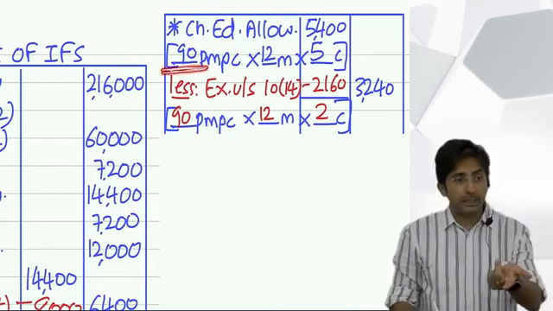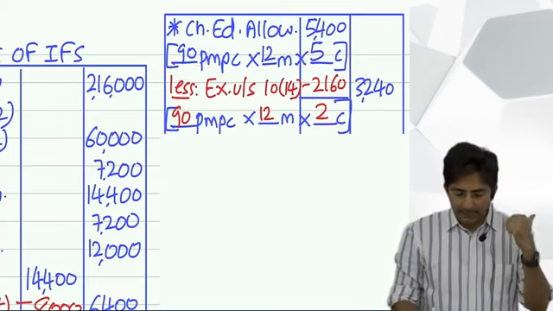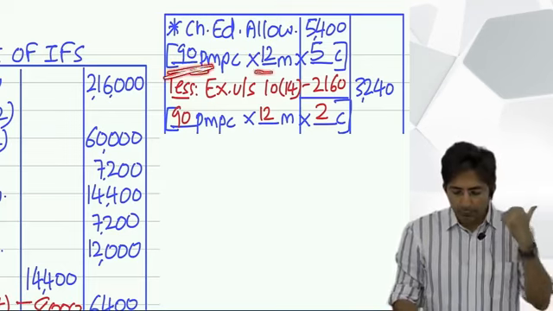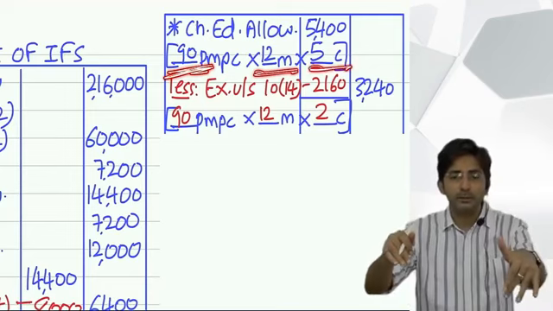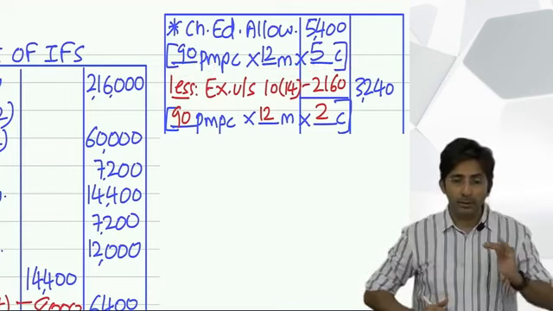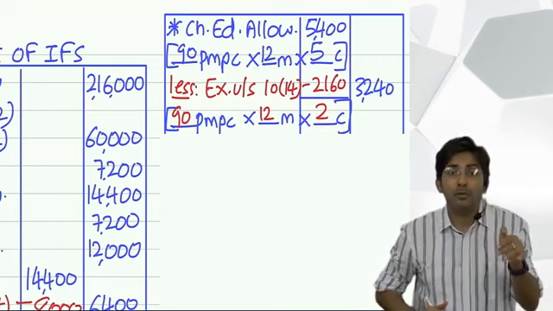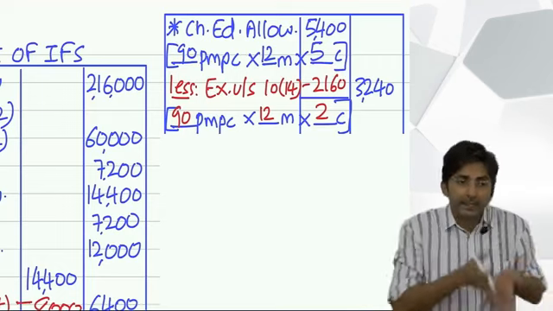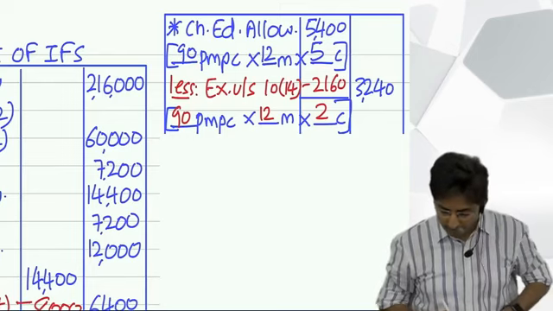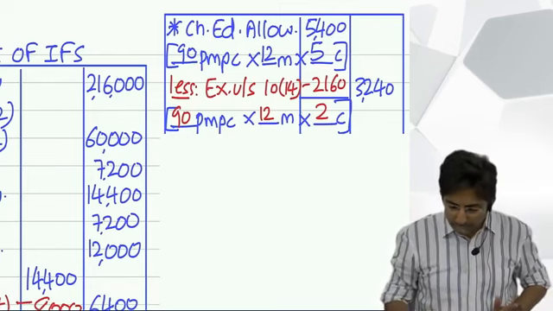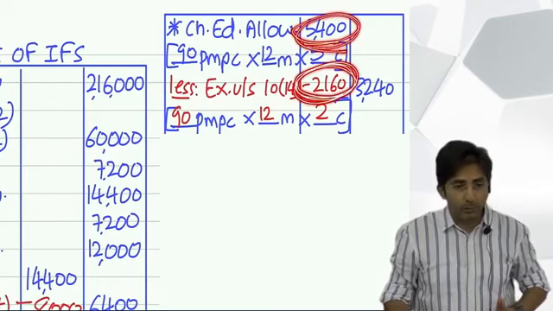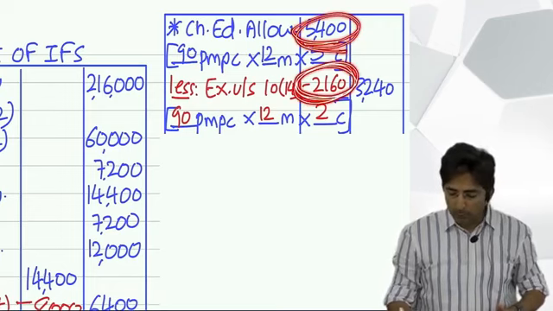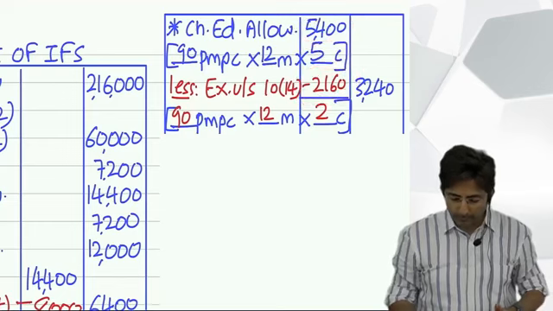See, even for hostel allowance, your method should be like this. Dash per month per child into dash months into dash children. Then first write as per the question and then as per the rule. But in the rule, maximum means not more than that. If it is less, take less only. So done: 5,400 minus 2,160. So the outer column comes to 3,240. Okay.